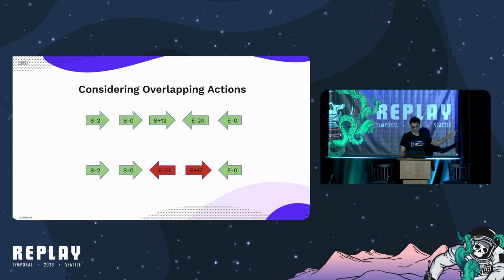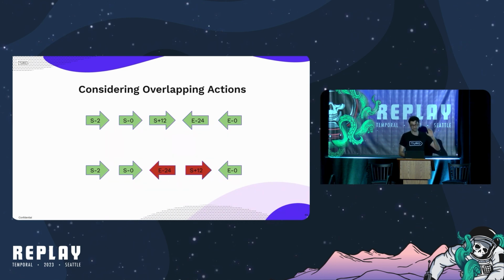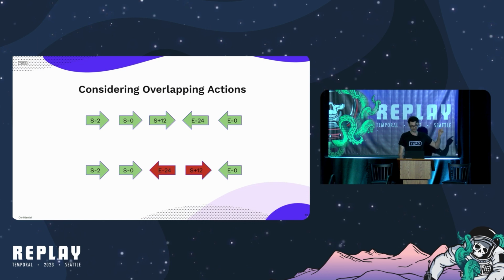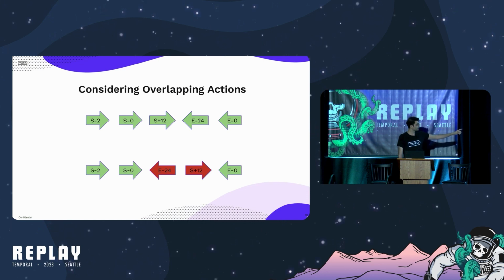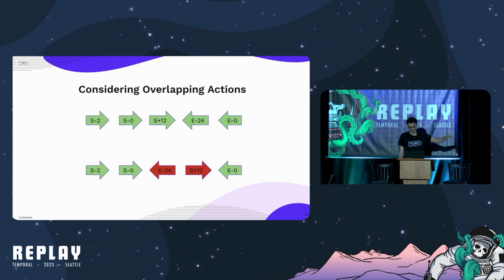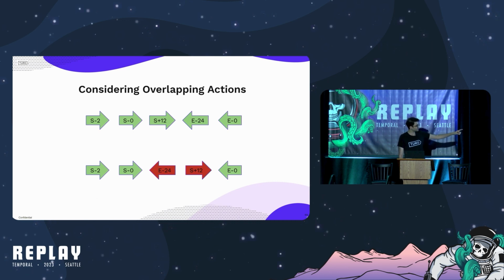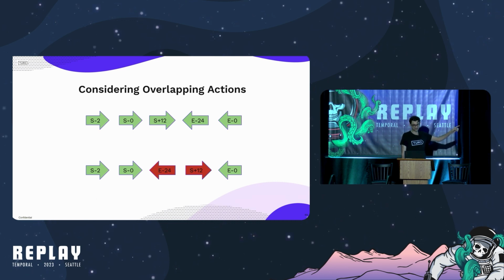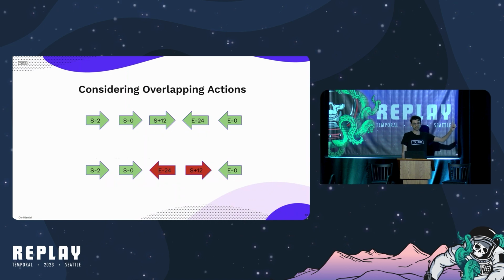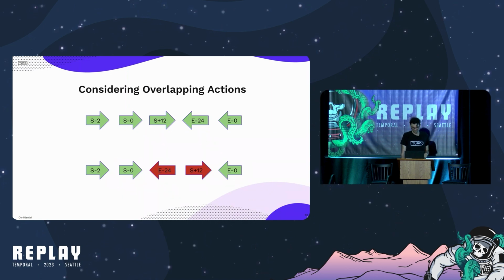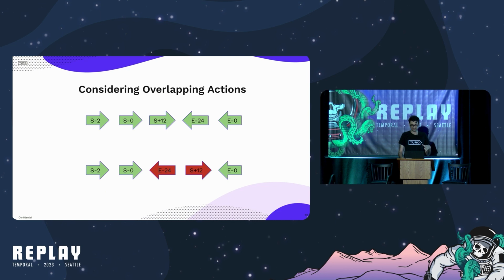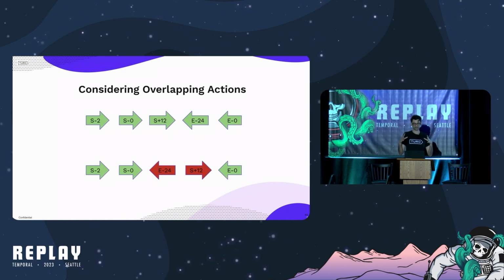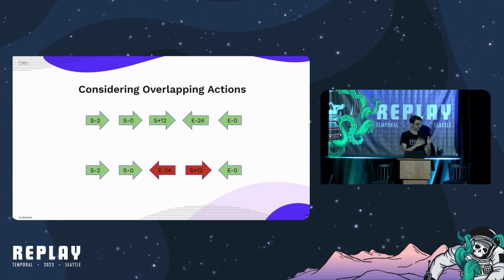Consider the example above, in which we have a workflow with 5 actions, where S represents the start time of the reservation, and E represents the end time of the reservation. The third action takes place 12 hours after the start time, and the fourth action takes place 24 hours before the end time. For long-running reservations, this works. But the moment the length of the reservation shortens, we see overlaps.